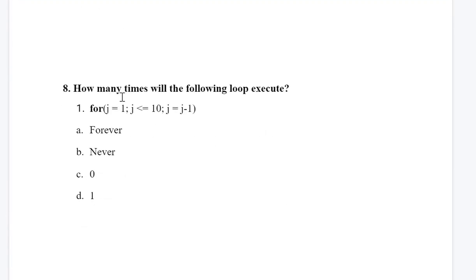Next is, how many times will the following loop execute? Okay, so let's see the loop. For j equals 1, j less than or equal to 10, j equals j minus 1. So what is happening here? The value of j is decrementing by 1. Initially the value of j is 1, and 1 is less than or equal to 10, yes, so the loop will be executed. Again minus 1, so the value becomes 0. 0 is less than or equal to 10, yes. Again decrementing by 1, in this way it will go on decrementing and the condition will always be satisfied. You can see the options: forever, never, 0 or 1. As I explained, the answer will be forever.